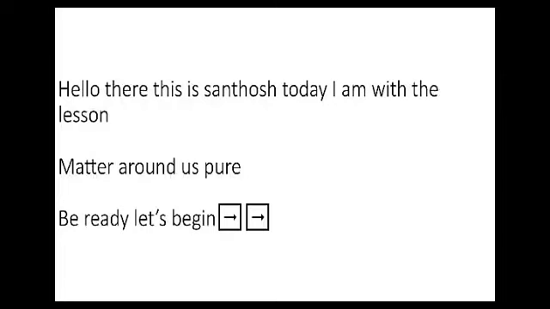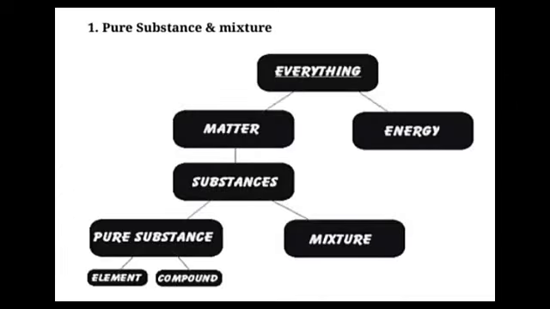Today I am with the lesson Matter and Pure Substances. Let's begin. Pure substance and mixture. Everything is in two categories, matter and energy. And matter is substances, pure substances and mixtures. Pure substances are of two types, element and compound.